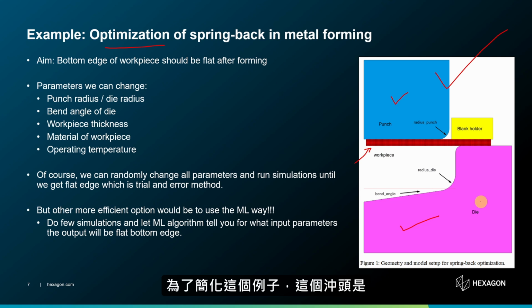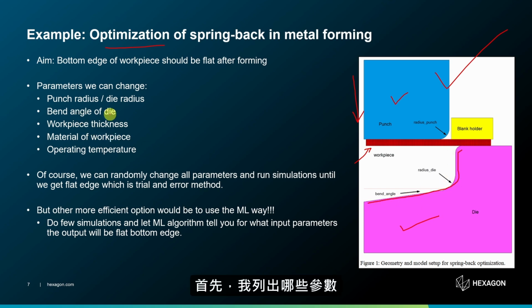Just to simplify this example, this punch is going to come down in this direction, and when the punch retracts, we will see some springback effect in this workpiece, because of which the final geometry will not be the same as this, but it will be a little bit different.